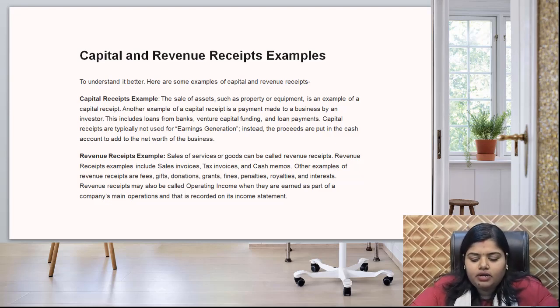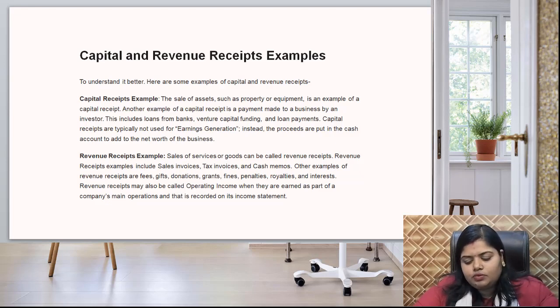Right? But coming to revenue receipt examples, the sale of service or goods can be called a revenue receipt. Revenue receipt examples also include sales invoices, tax invoices, cash memos.